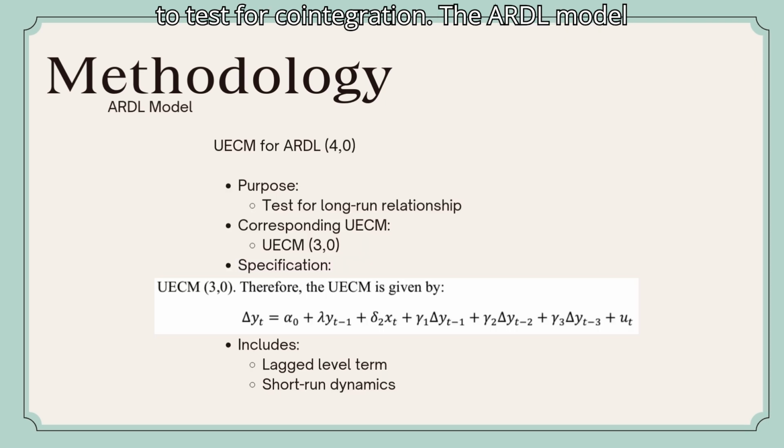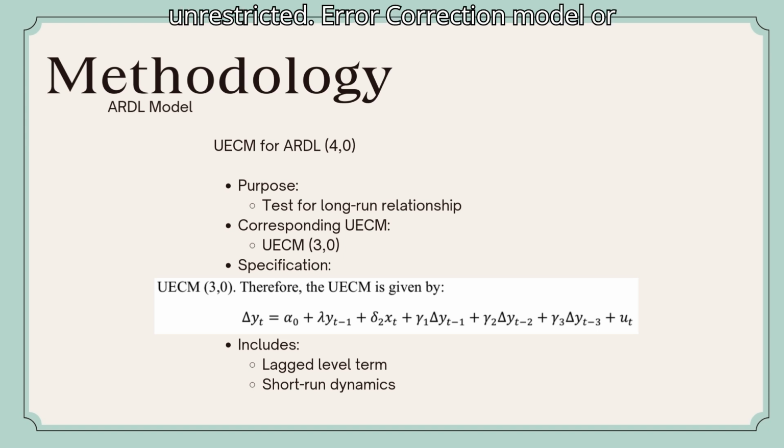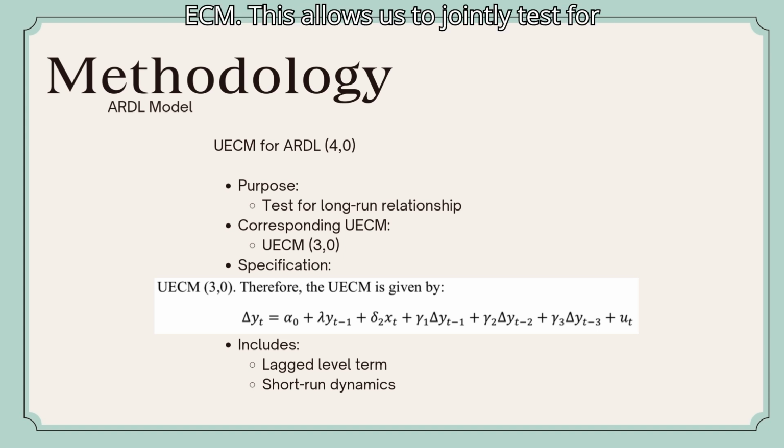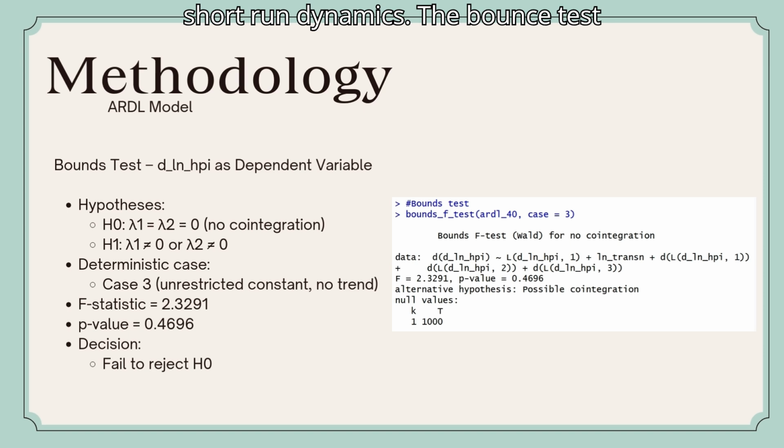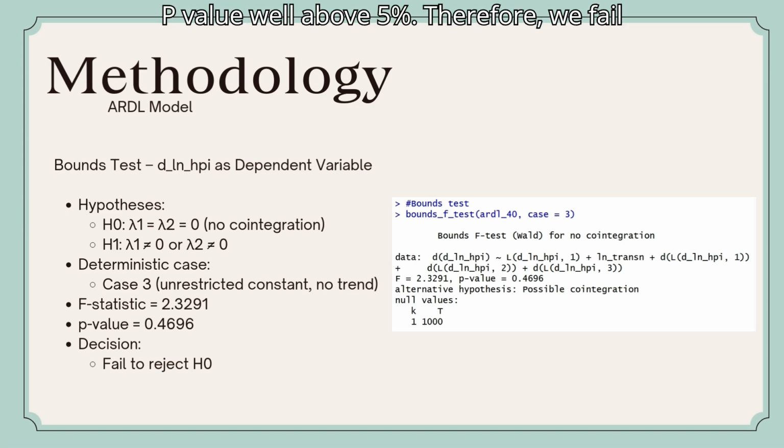To test for cointegration, the ARDL model is reparameterized into an unrestricted error correction model, or UECM. This allows us to jointly test for long-run relationships while retaining short-run dynamics. The bounds test yields an F statistic of 2.3291 with a p-value well above 5%.